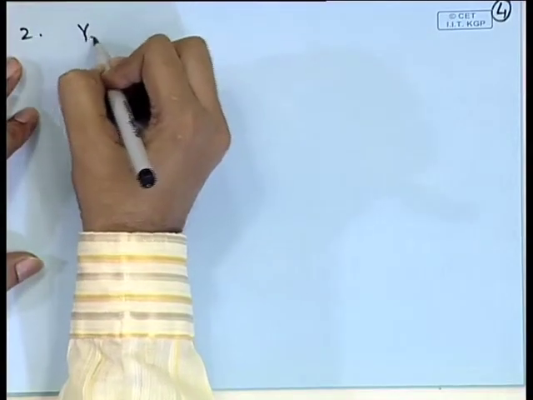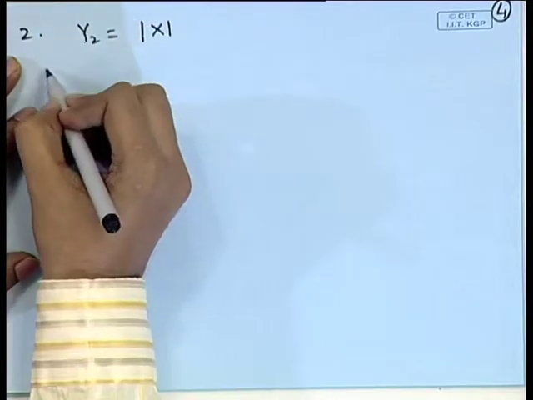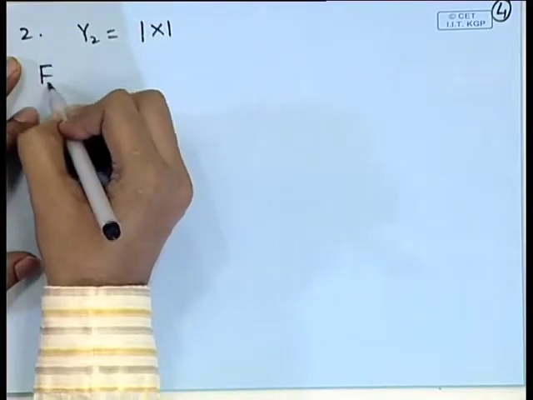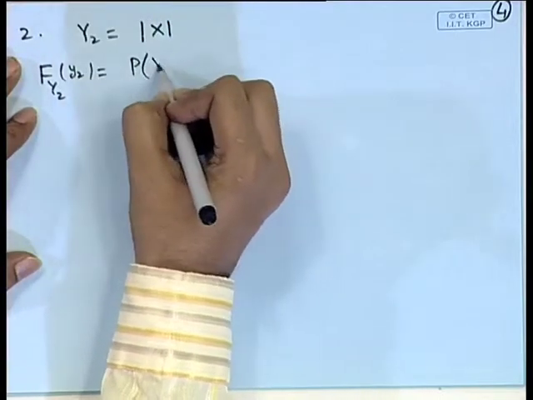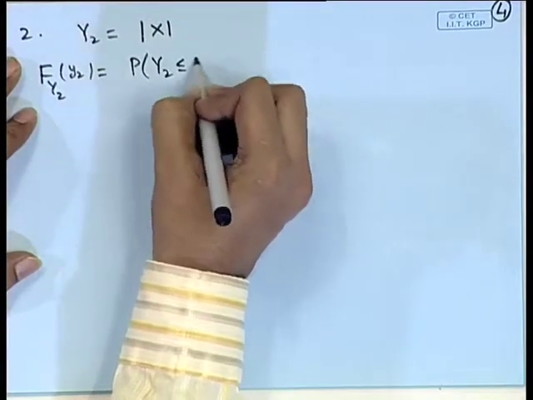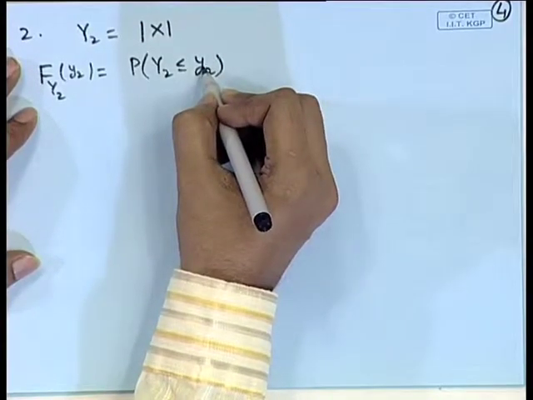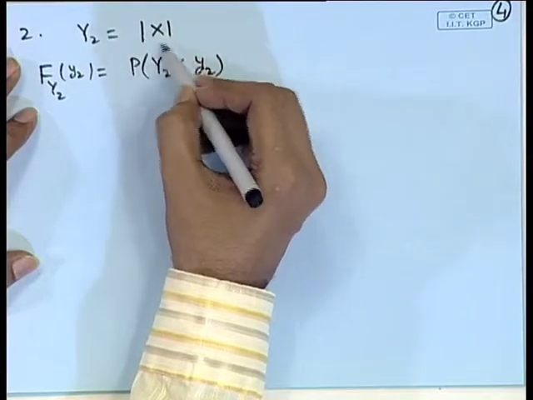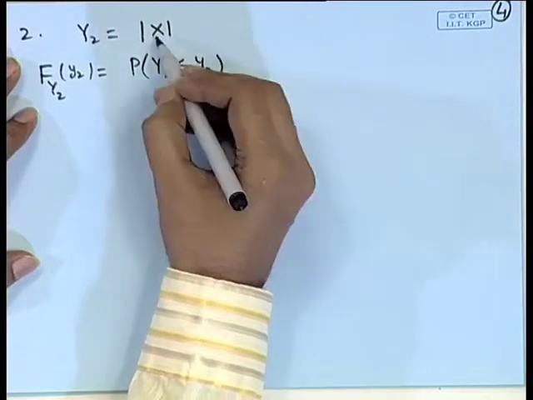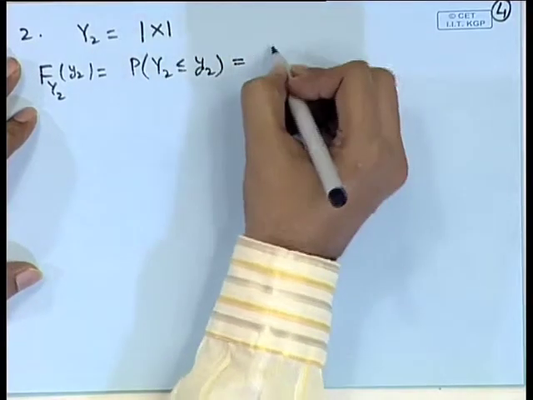Say y 2 is equal to modulus of x. So, if we look at the CDF of y 2, now notice here that if y 2 is a negative number, then this probability is going to be 0, because modulus of a random variable is always a non-negative quantity.